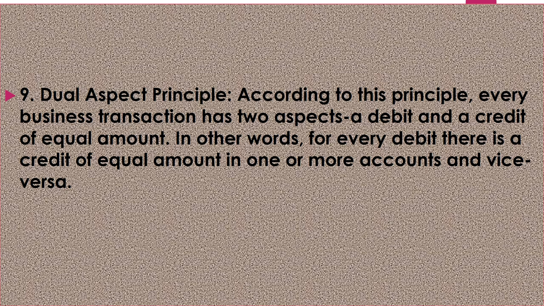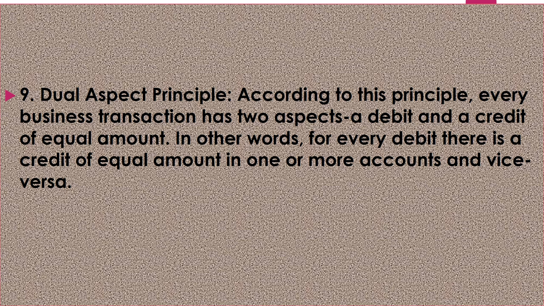For example, we can say Mohan started business by investing 1 lakh in cash. So, capital brought in cash will increase the asset in the business, for how much amount? Rupees 1 lakh. At the same time, capital will also increase by rupees 1 lakh.